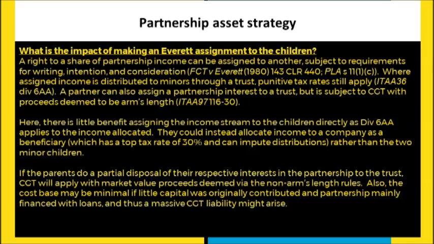Now, finally, if they actually assign their actual partnership interest itself, in other words, the tree rather than the fruit, then CGT is going to apply. And so the market value substitution rule will kick in because they're disposing of that for a value which is not equivalent to an arm's length transaction.